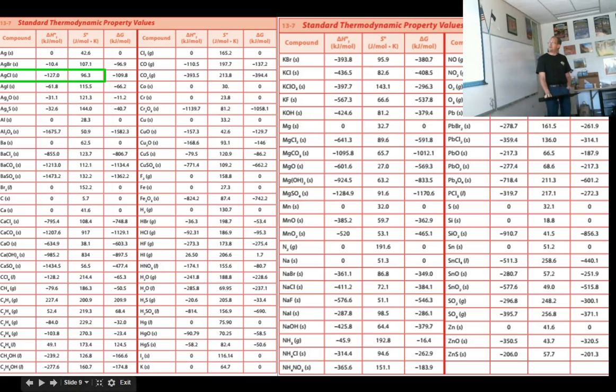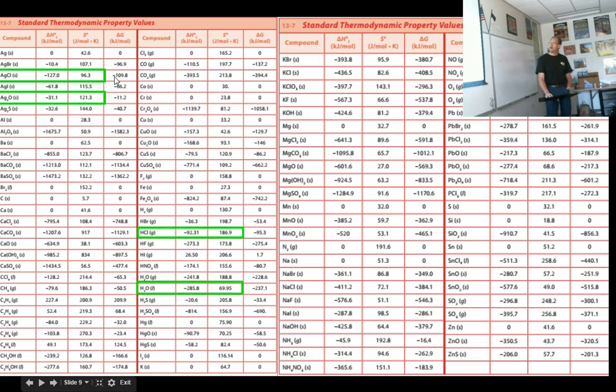So here's my big, nice, huge tables that we get to use from your textbook. And here's my silver oxide, silver chloride. My delta H value is negative 127, my delta H formation. And my delta S value, my entropy value, is 96 joules. Okay?